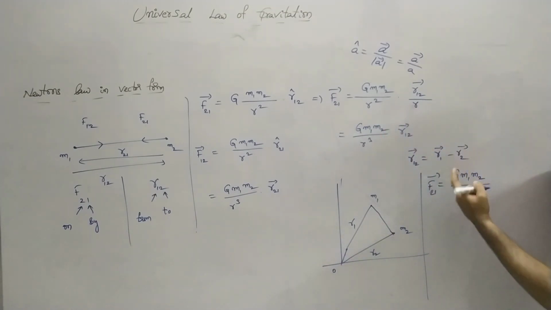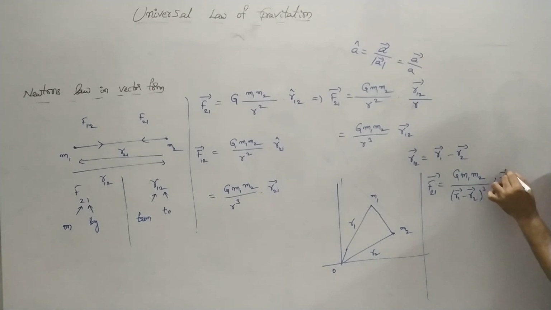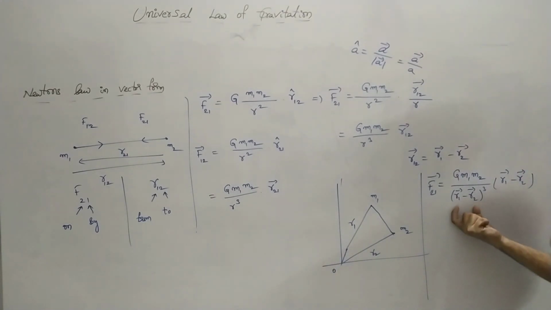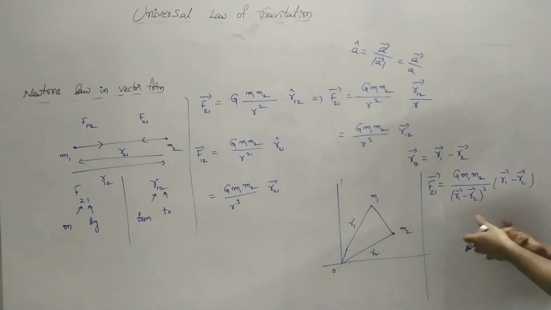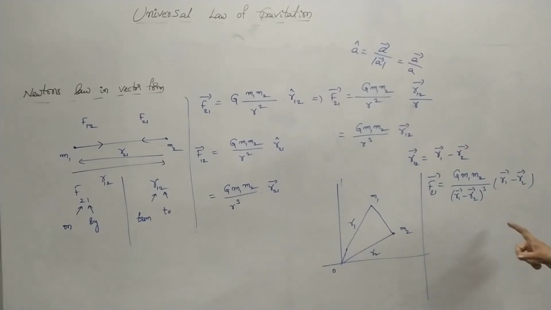In the place of r cube, we can substitute the modulus of r1 bar minus r2 bar whole cube into r1 bar minus r2 bar. The magnitude can also be found based on this expression.